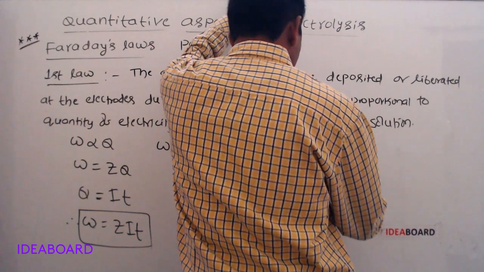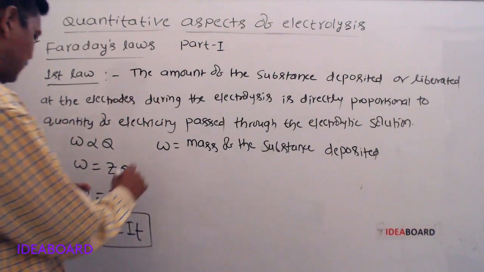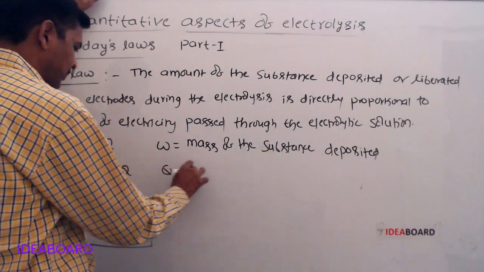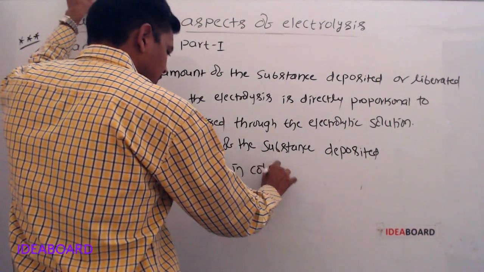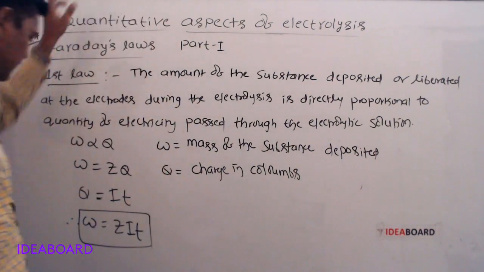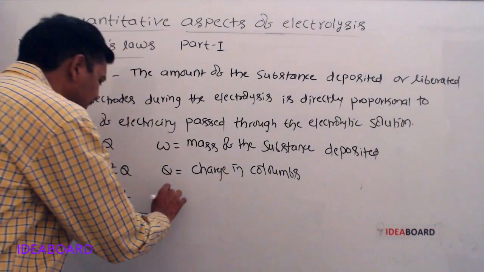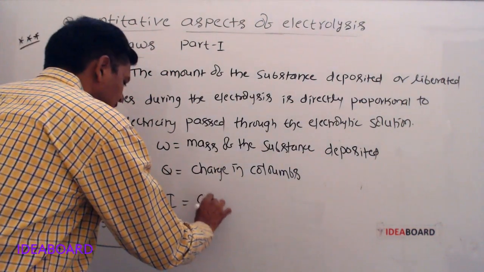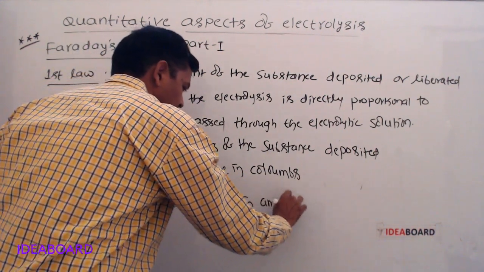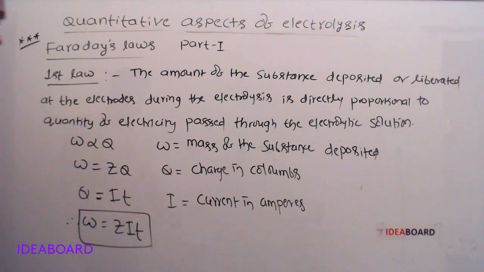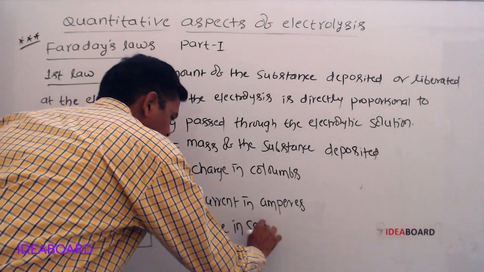Q is the charge in coulombs, but this Q is equal to I into T. I means current in amperes, and T is time in seconds.